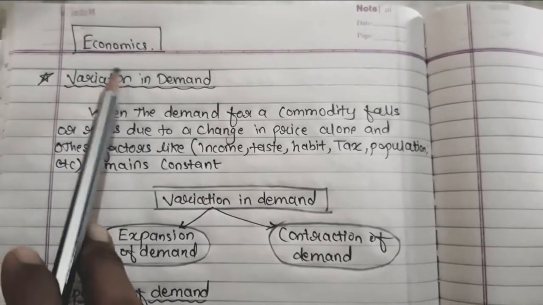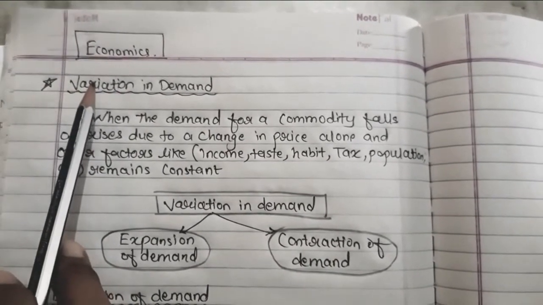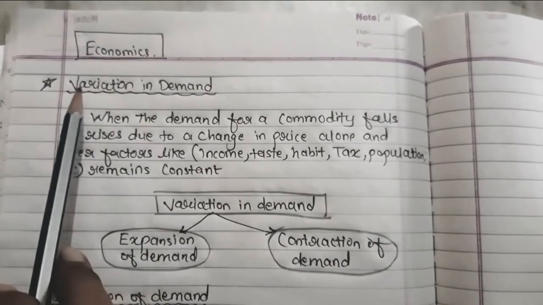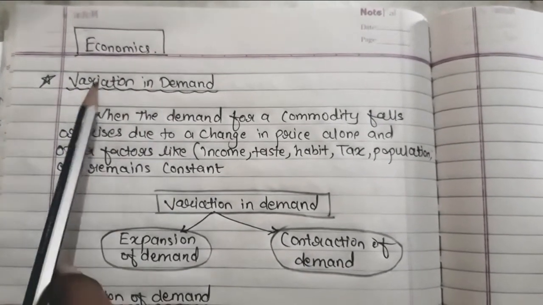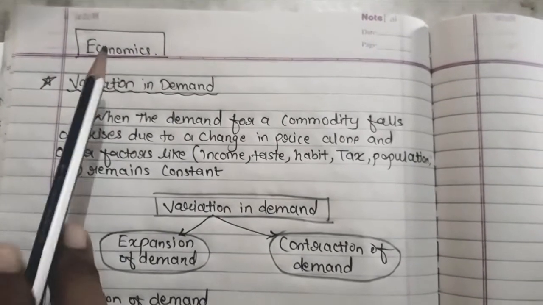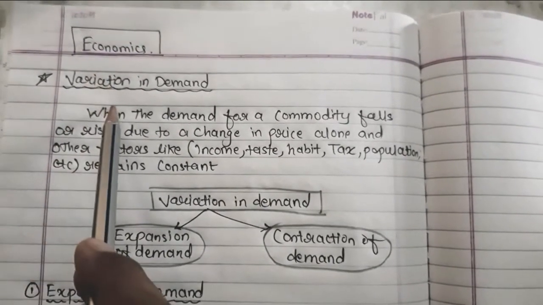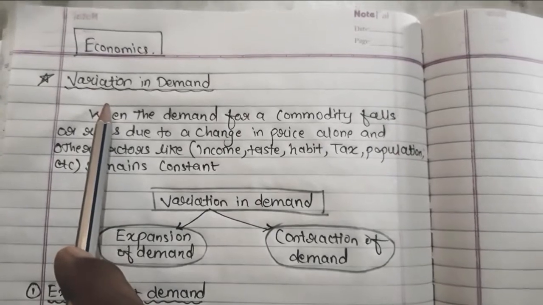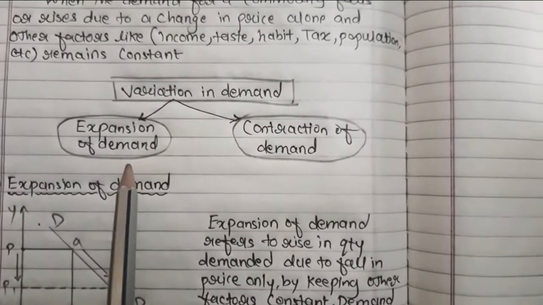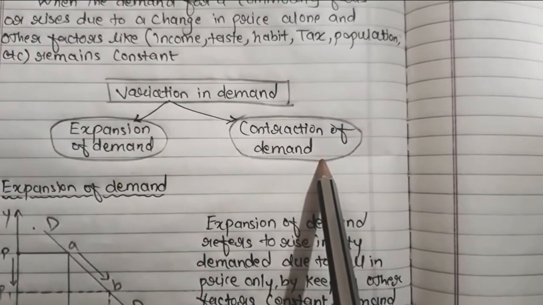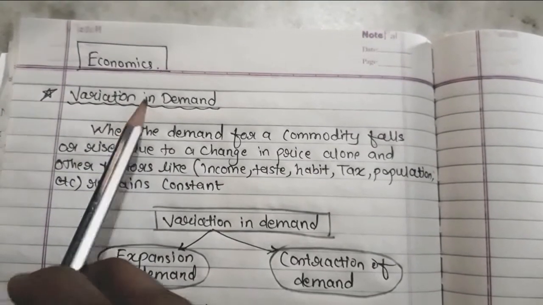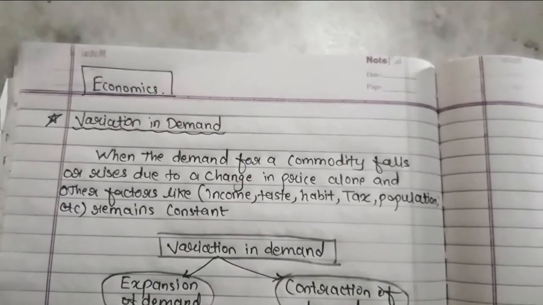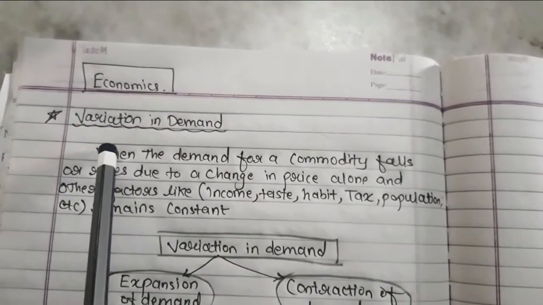So variation means change in demand, but we will not be telling it as a change in demand because change in demand is another concept. So variation means how your demand varies. Okay, so now you have to always remember students, under variation in demand there are two topics: expansion of demand and contraction of demand. Change in demand is a different concept. So in my next video I will be talking about change in demand, but now we will see what is